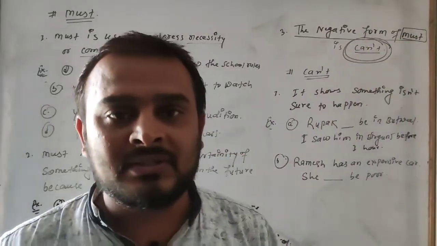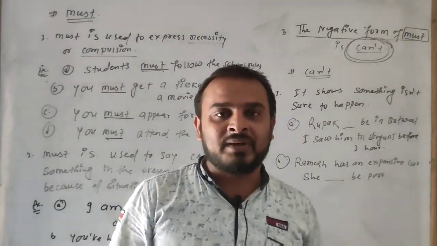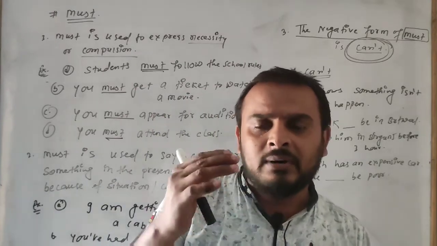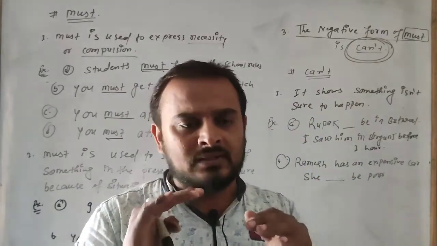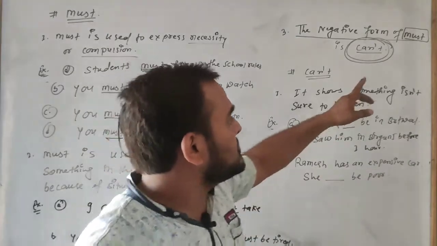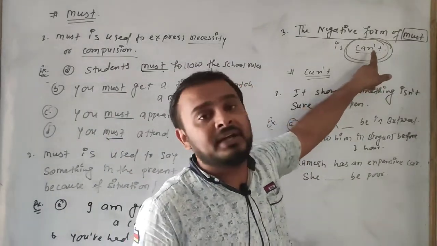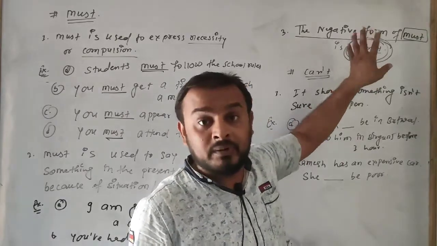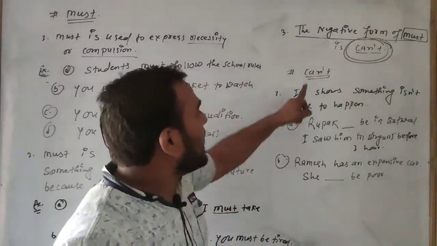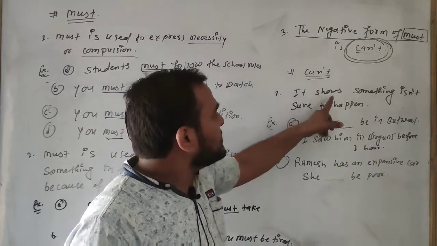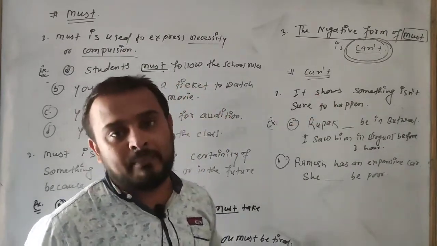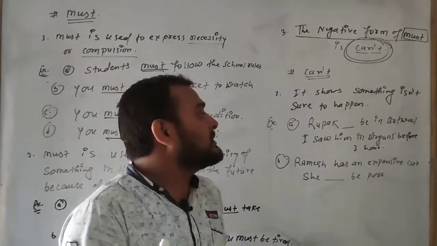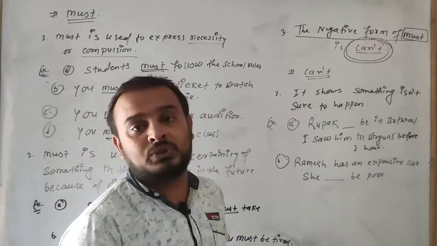You have used must not in negative from the beginning up to class 10, but according to level, the upper level, must is used in a negative form as can't here, okay, in class 11. Be remember this one. So the use of can't shows something is not sure to happen. Must shows something is sure to happen, but can't shows something is not sure to happen, okay?